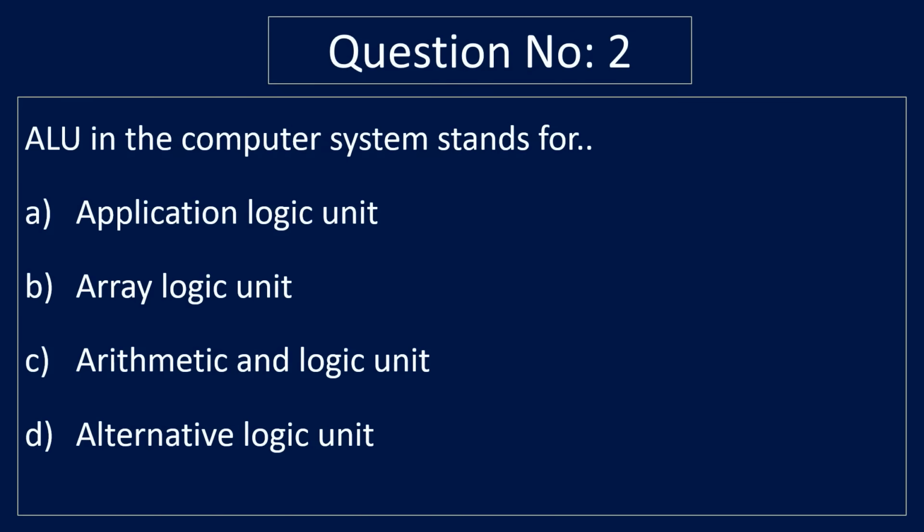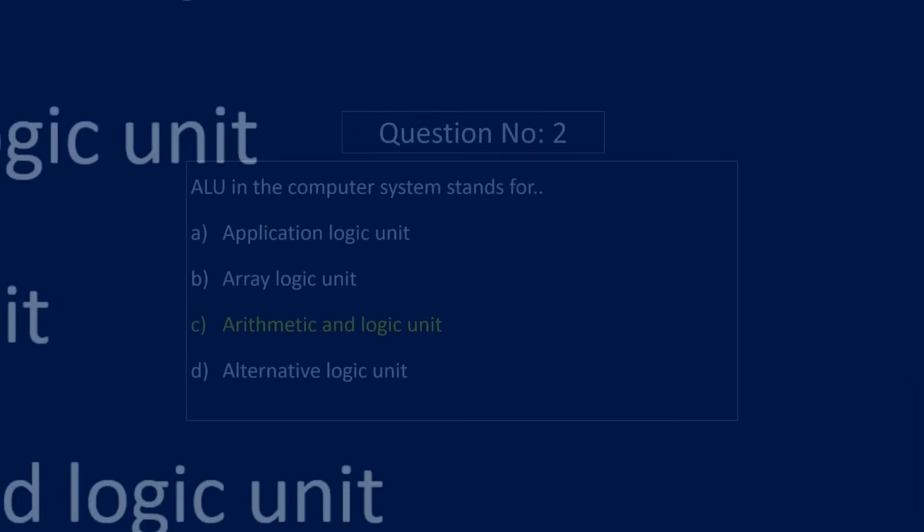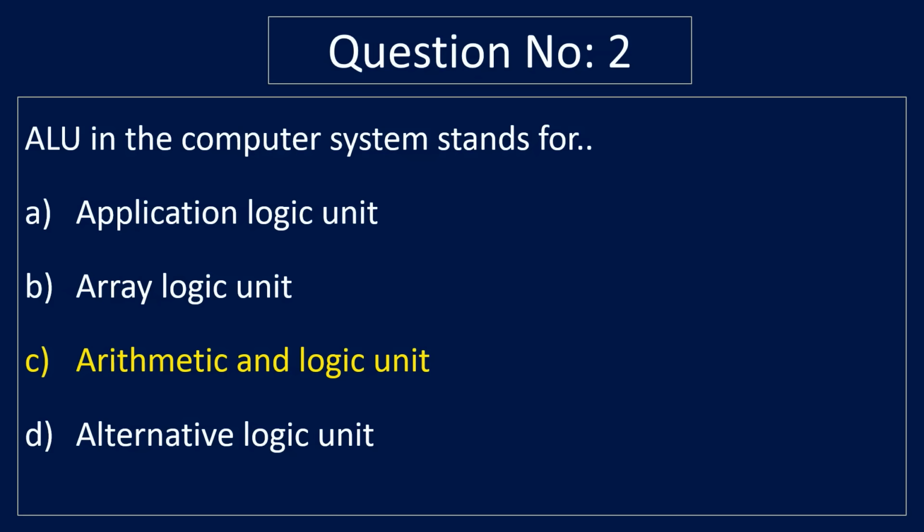Question number 2. ALU in the computer system stands for option A. Application Logic Unit. Option B. Array Logic Unit. Option C. Arithmetic and Logic Unit. Option D. Alternative Logic Unit. Correct answer is option C. Arithmetic Logic Unit. ALU in the computer system stands for Arithmetic and Logic Unit.